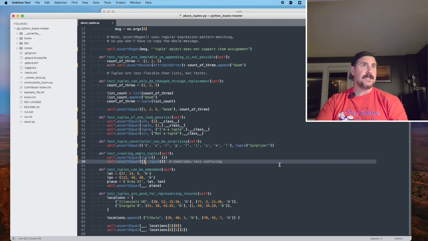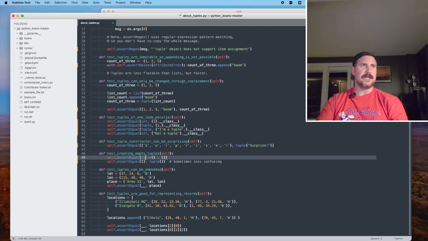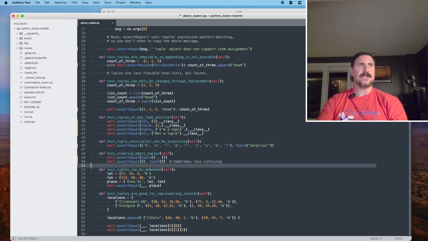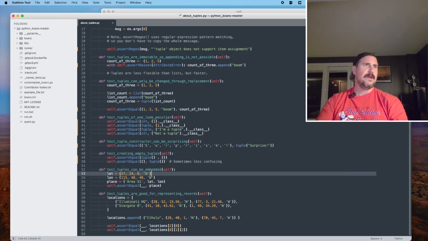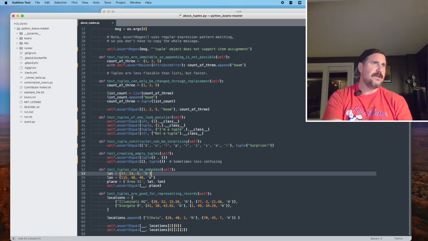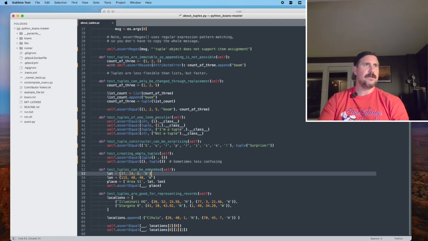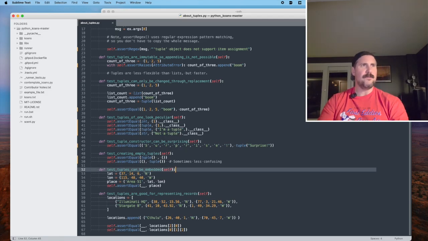All right, we are at line 56. So that is correct too. So these are just like the opposite, it looks like. Sometimes less confusing. Yeah, maybe. All right, line 52, a new test. Test tuples can be embedded.